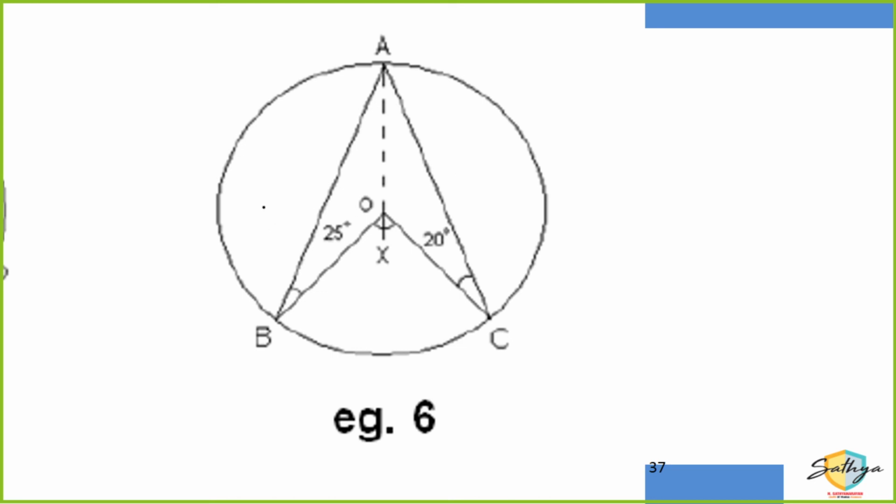Right? Here it's given this angle is 25 degrees and this angle is 20 degrees. You have to find x. Angle ABO is given as 25. Angle ACO is 20. How much is x?